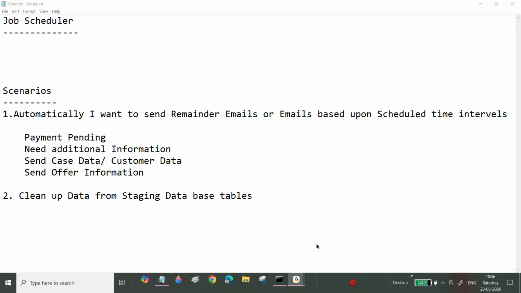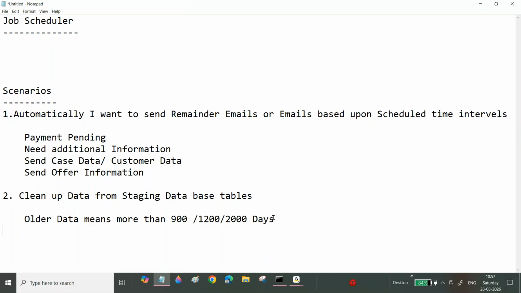No. Cleanup activity means older data, more than 900, 1200, or 2000 days; you can define the scenario. If a record is older than 900 days, 1200 days, or 2000 days and I want to remove it, then you are doing a cleanup activity.